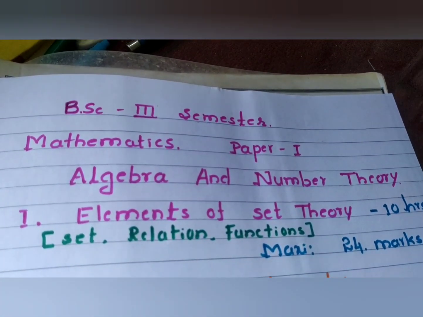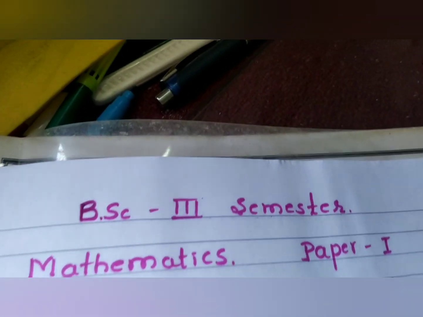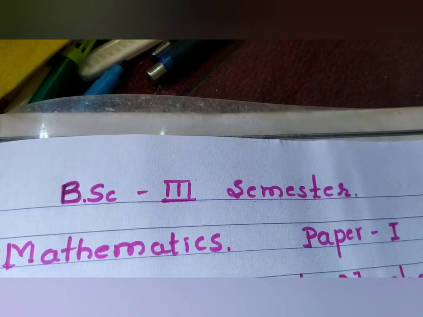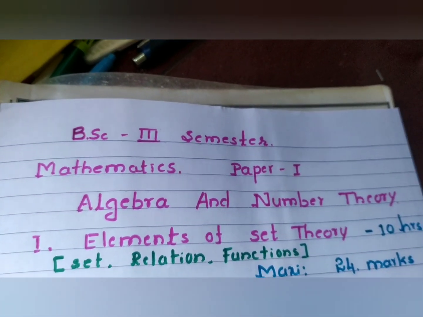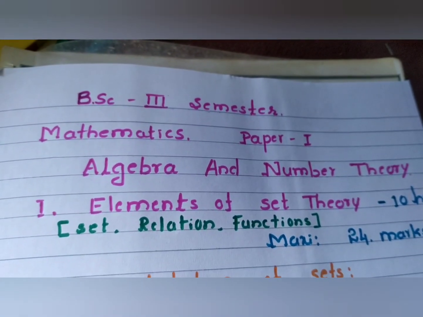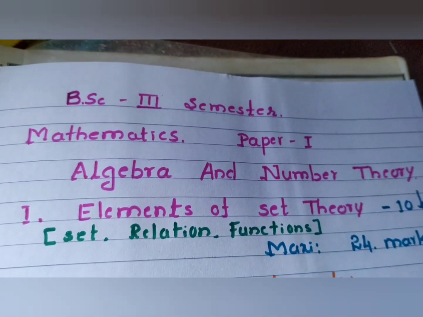Now we can go through paper 1. So here it is in the notes. We mentioned BSc third semester mathematics paper 1, algebra and number theory. The first unit is elements of set theory. It is 10 hours, and as I said already, 24 marks is the maximum.